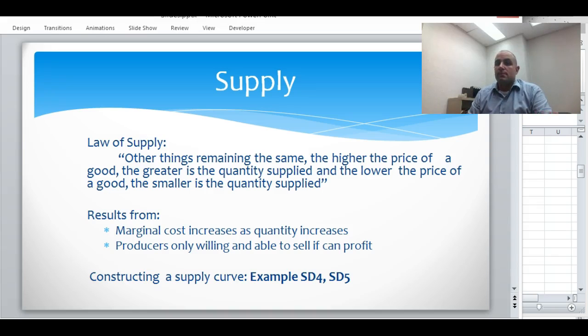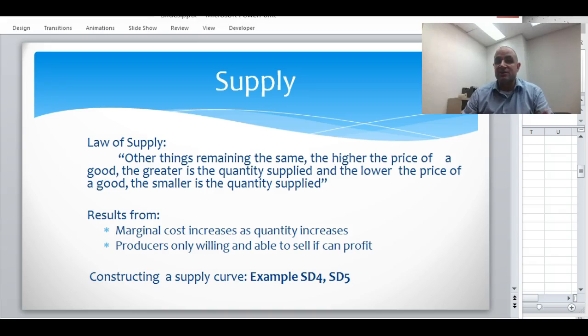Now, marginal cost is the key here. If we remember marginal cost, it is the additional cost of an additional unit. So marginal cost is basically going to be what defines if a producer is willing to produce and sell the good. So let's break that down.